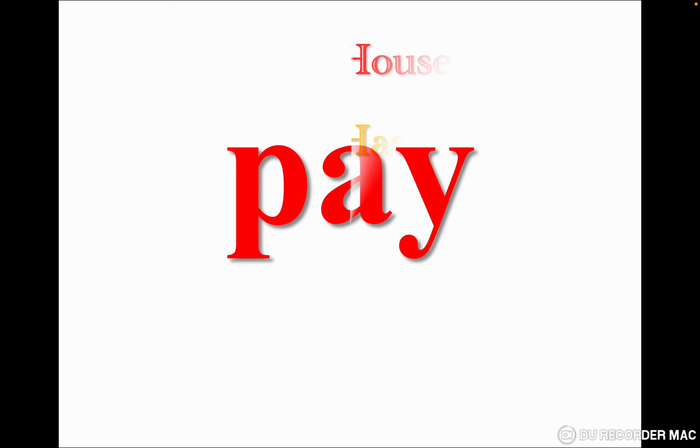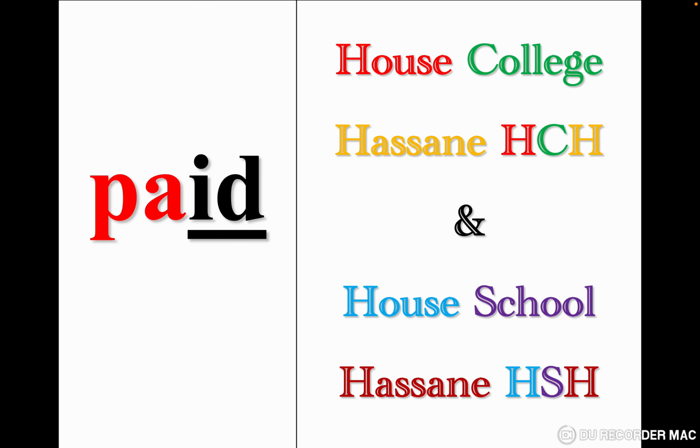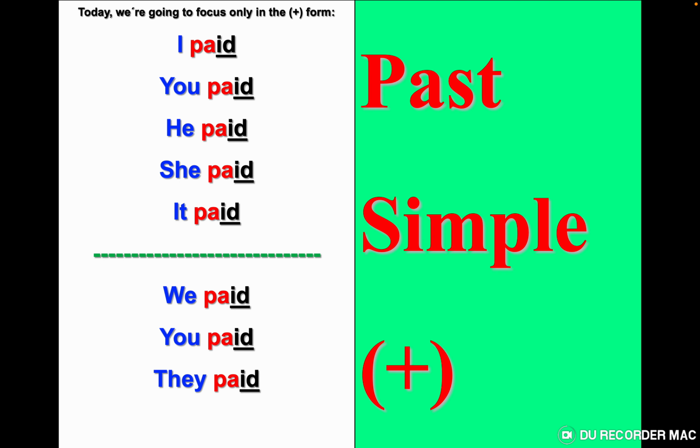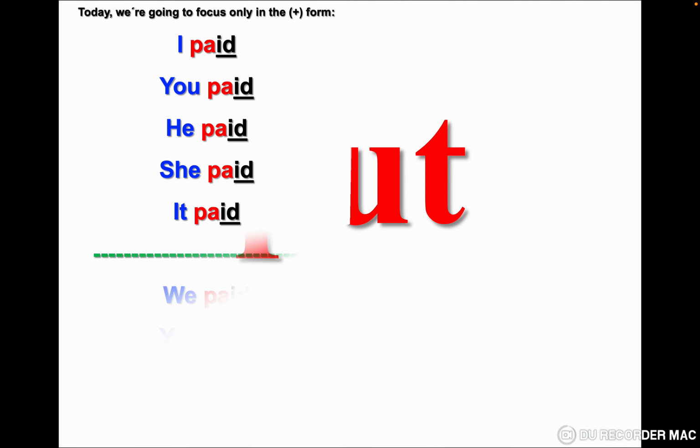Let's go to the next verb. Pay. With this verb, we are going to change Y to ID, but we pronounce it paid. I paid, you paid, he paid, she paid, it paid, we paid, you paid, they paid.